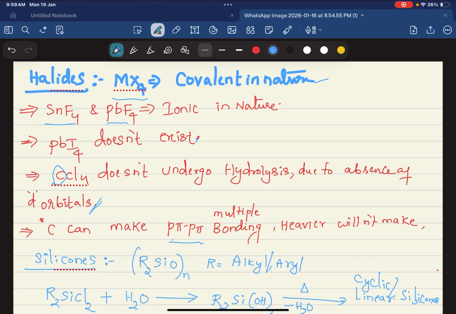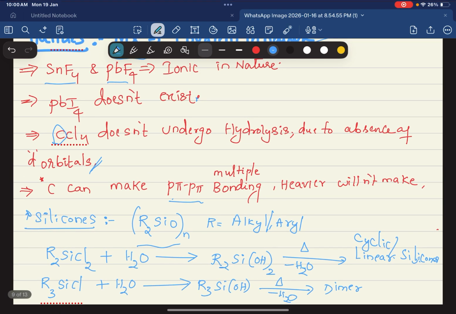Silicones are the next important topic in this. The formula is (R2SiO)n, where R is an alkyl or aryl group. Through hydrolysis we can make different types of silicones. So R2SiCl2 plus H2O gives R2Si(OH)2.